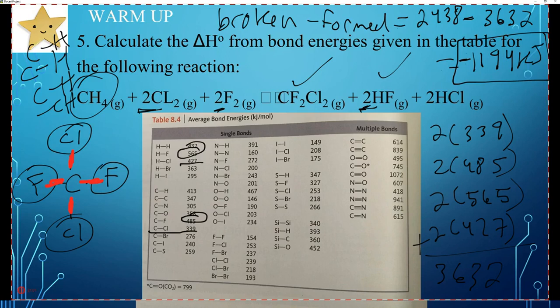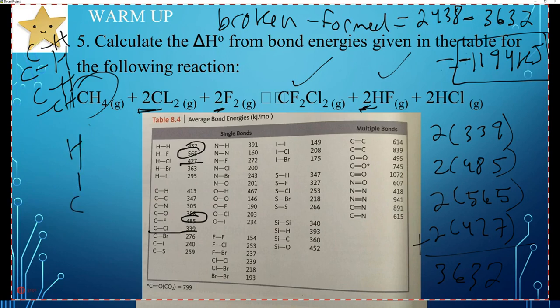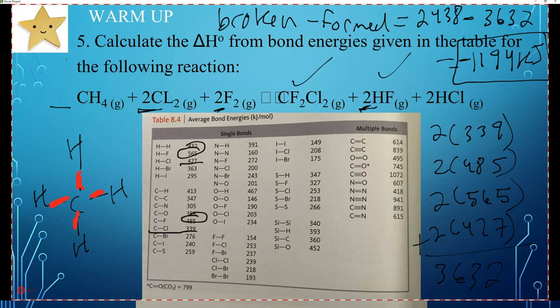So we have CH4, which, if you draw the structure of that, looks like this, and we'll do Lewis structures in the notes today. So there's 4 of those CH bonds. That's why we multiplied by 4. Now, if we also had a coefficient here, we would also multiply that coefficient by 4. So if we had 2 of them, we would do 2 times 4. We would have 8 of those CH bonds. So you got to multiply the coefficient by the number of bonds.